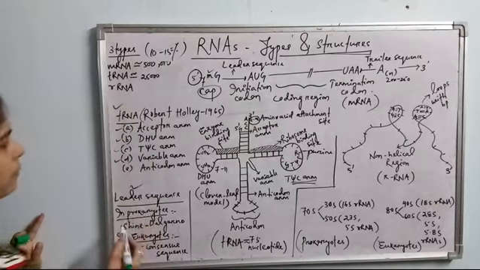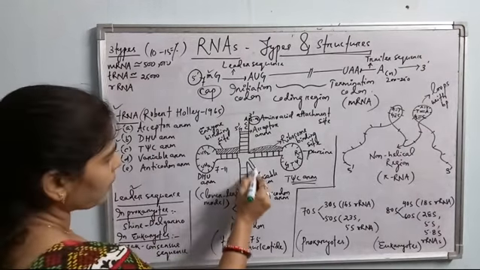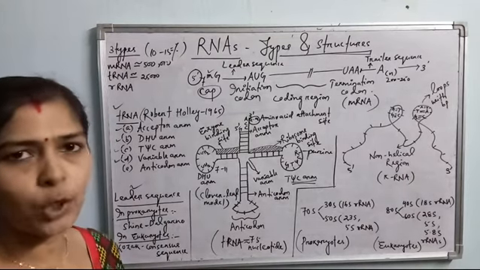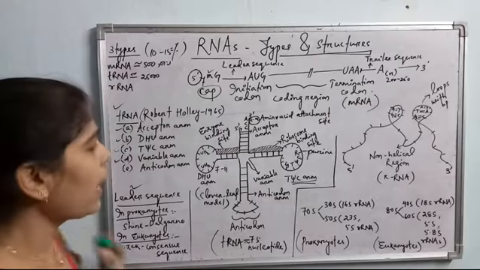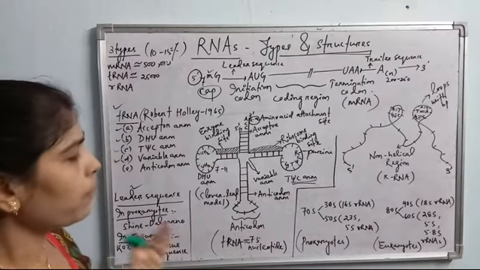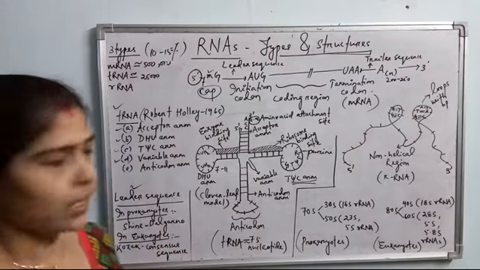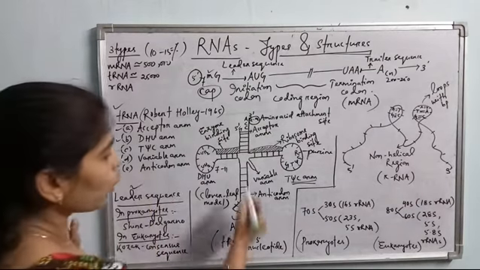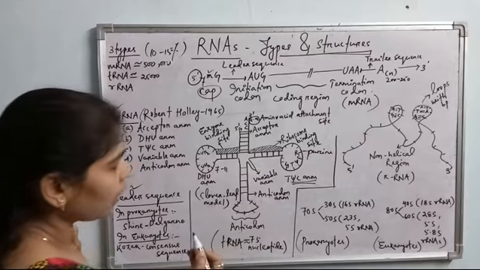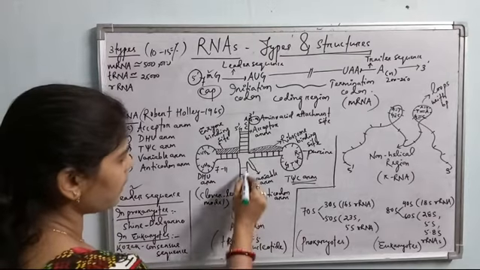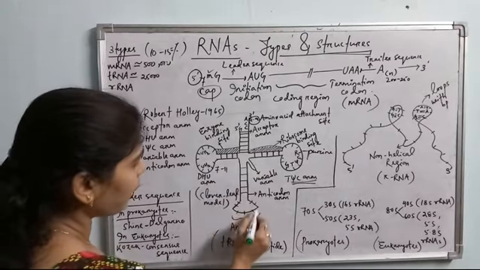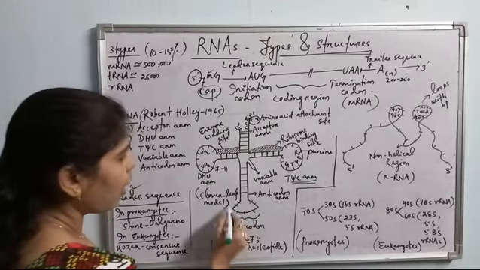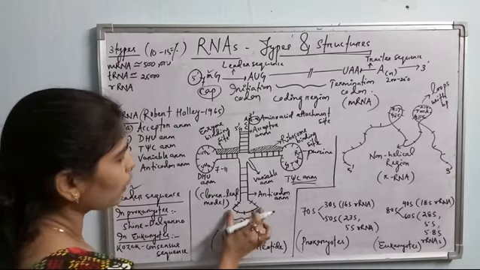Then come to the fourth arm, the variable arm. The variable arm is very small and its structure varies. It may have both stem and loop or only stem. And the variable arm is considered to maintain the stability of the tRNA molecule; that is its function. Then the anticodon arm. The anticodon arm is the fifth arm of the tRNA molecule. It contains about 5 base pairs in the stem and 7 unpaired nucleotides. See here, 1, 2, 3, 4, 5, 6, 7. 7 unpaired nucleotides are present in the anticodon loop.